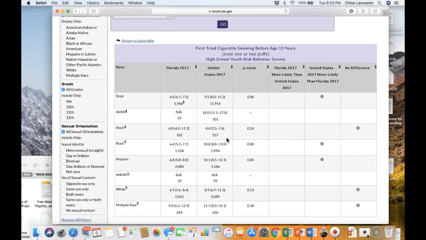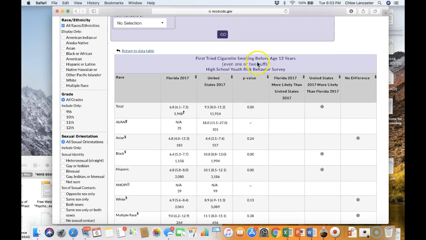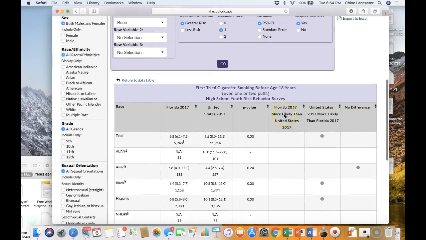Okay, so finally it did pull it up, and so we can see that in regard to ever first tried cigarette smoking before the age of 13, the United States is more likely than Florida.